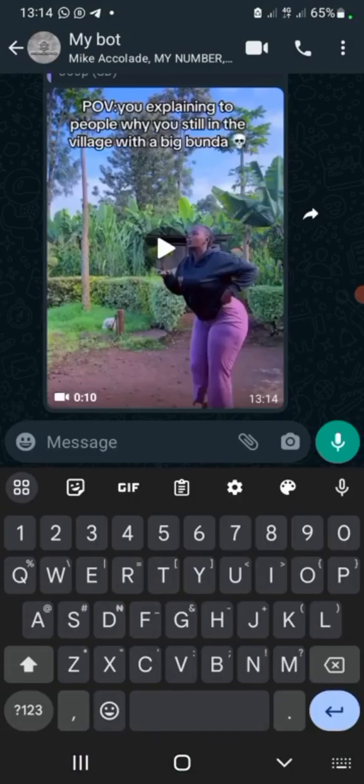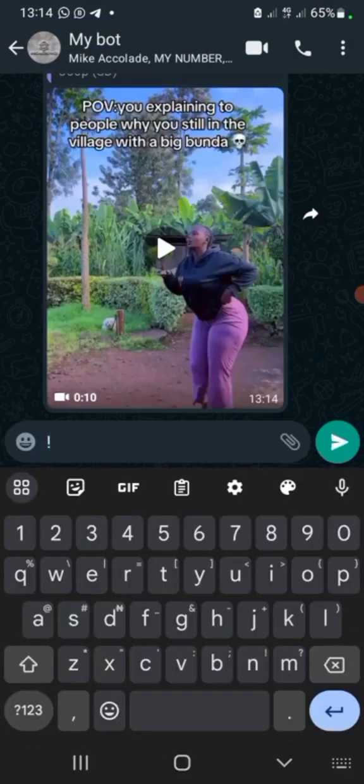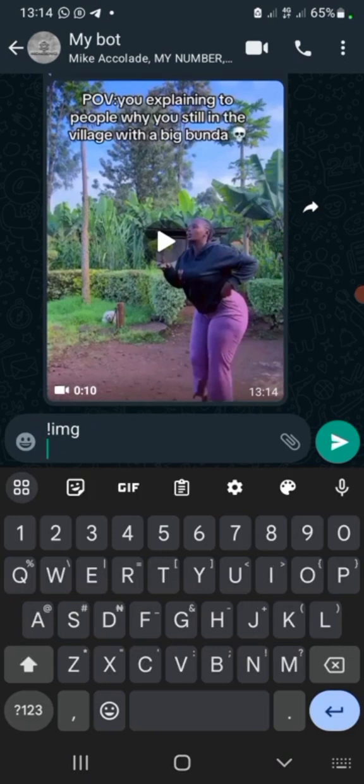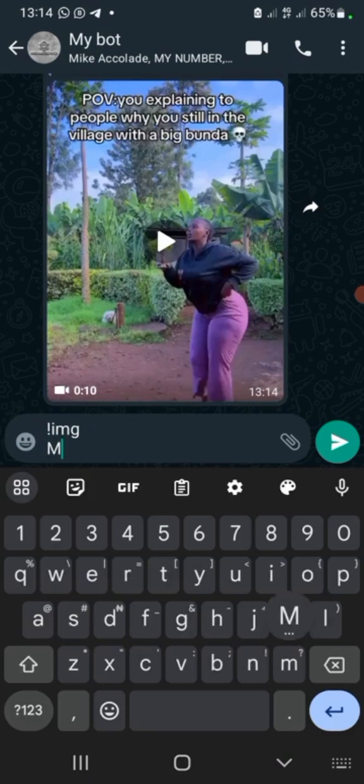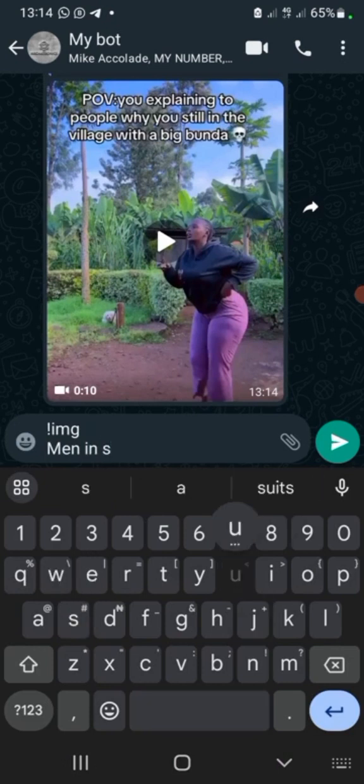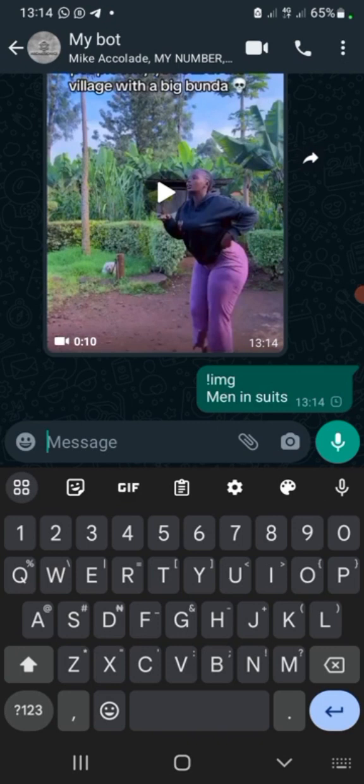So it's very easy. For image, let me give you a very perfect example. Men in suits.